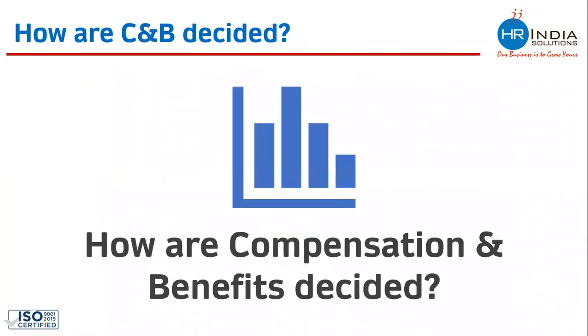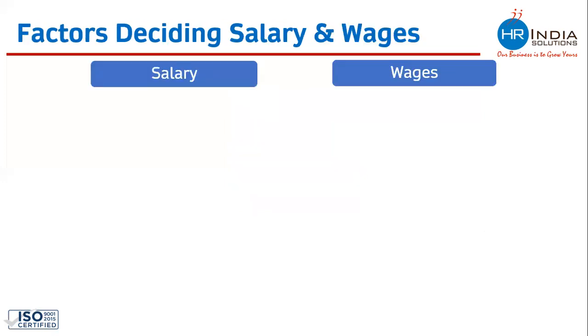Now, let's try to understand how compensation and benefits are decided. Whenever any company goes for hiring any person for any position, how do they decide what salary should be paid to that position? So the entire word compensation can be divided into two major categories. One is salary, another is wages.